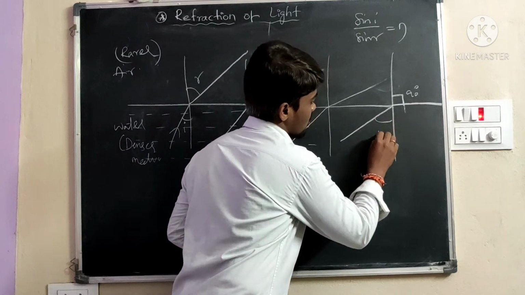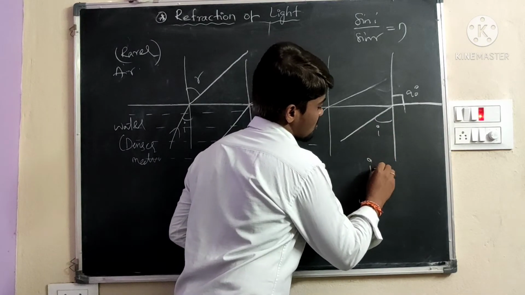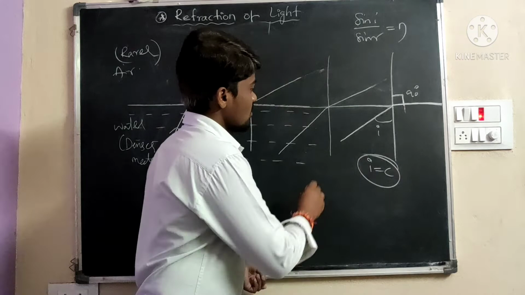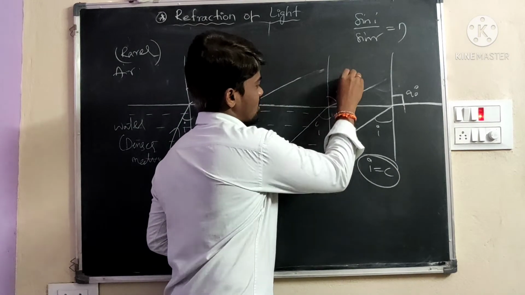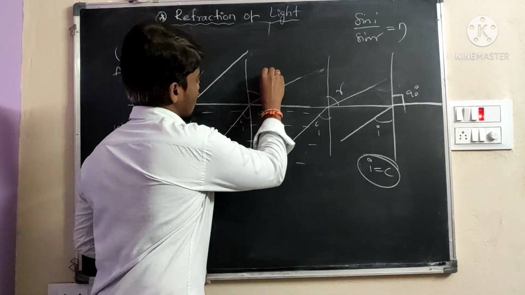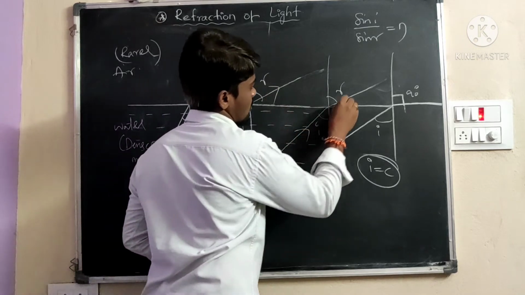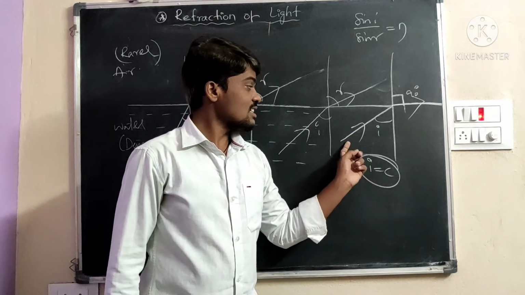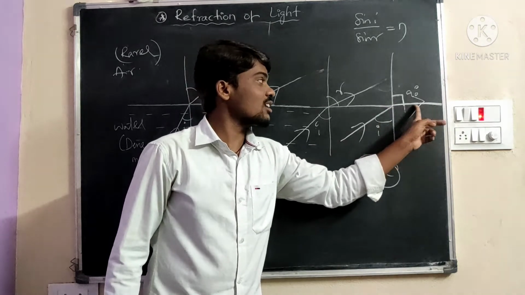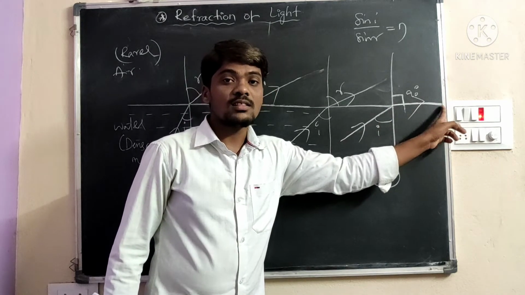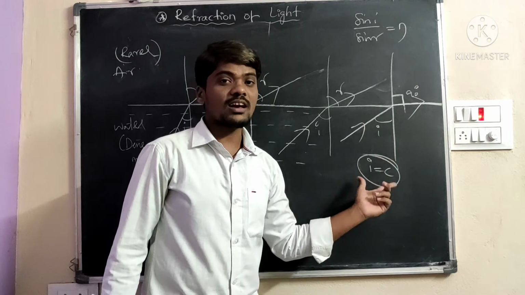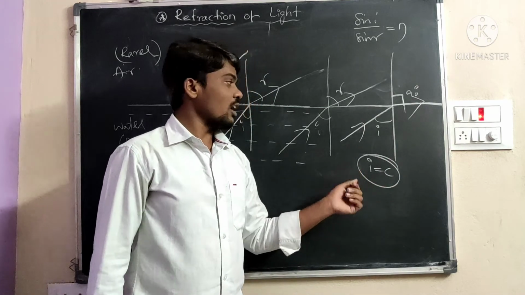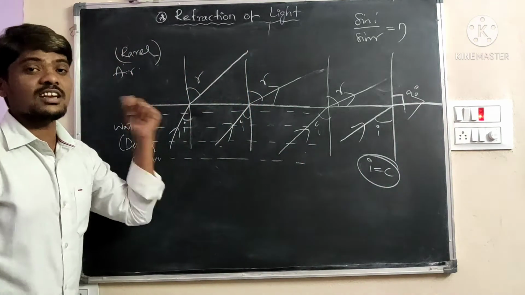This means i is equal to C. This is incident, this is refracted.